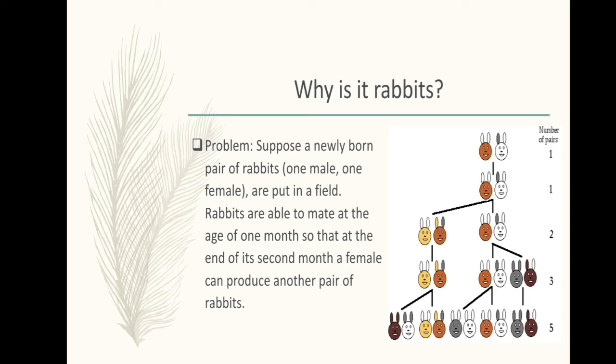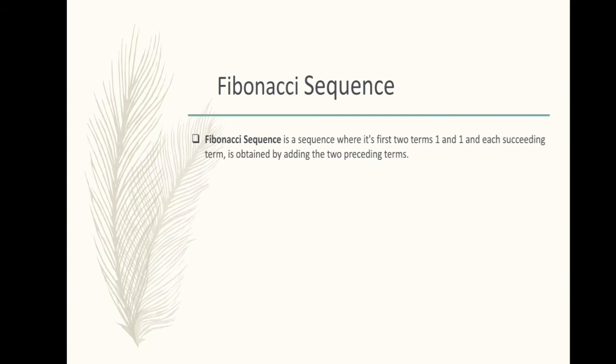And the pair of rabbits that they produce can also produce another pair of rabbits. So that's the pattern. And as we can see here, the number of pairs is 1, 1, 2, 3, and 5. And the rabbits are the reason why there is a Fibonacci sequence. So the Fibonacci sequence is a sequence where the first two terms are 1 and 1, and each succeeding term is obtained by adding the two preceding terms. For instance, 1, 1, 2, 3, 5, 8, 13, 21.